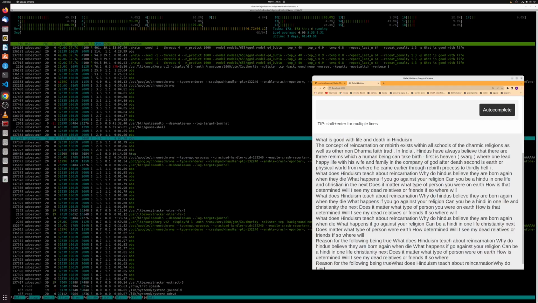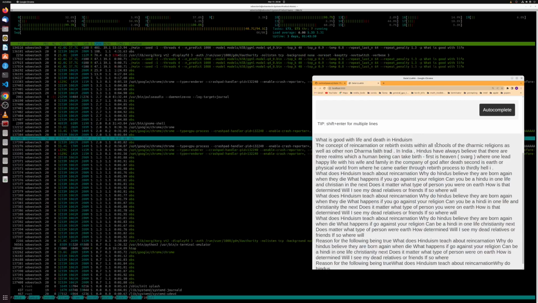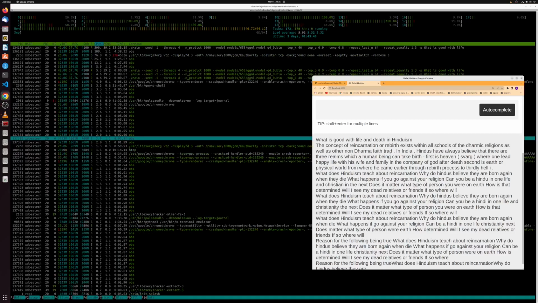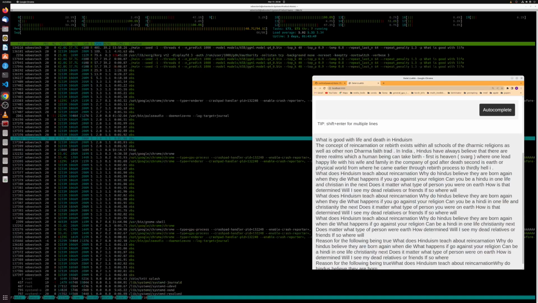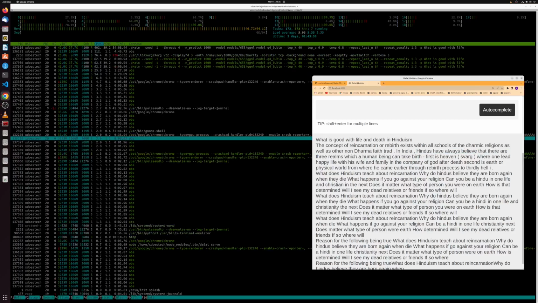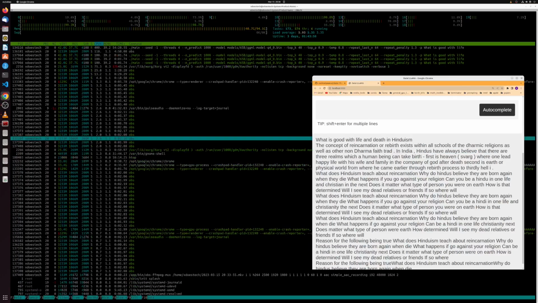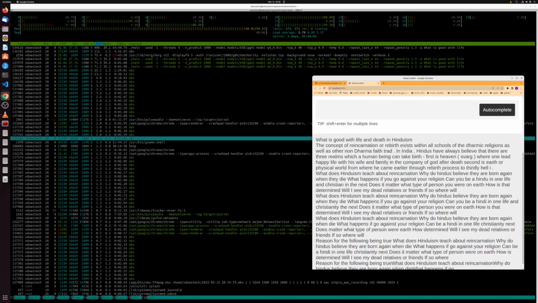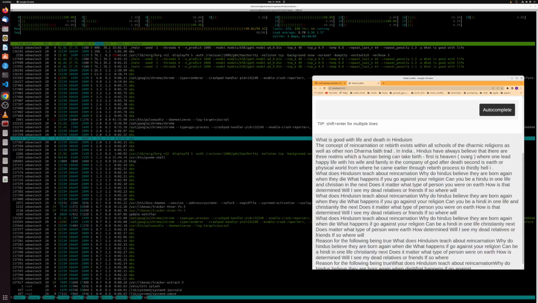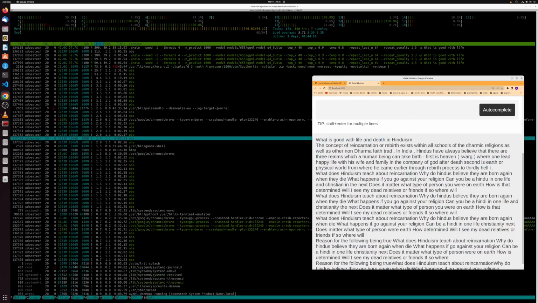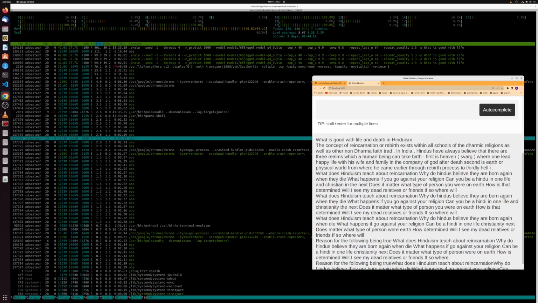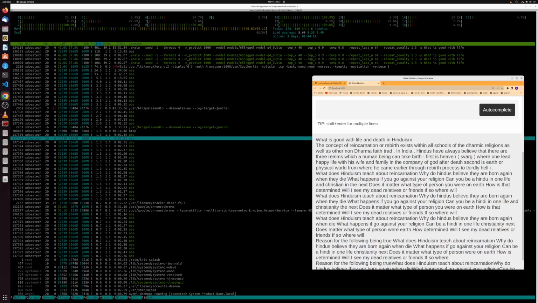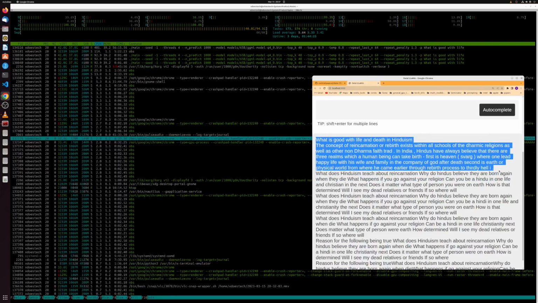And then it continued: "In Hinduism, the concept of reincarnation or rebirth exists within all schools of the Dharmic religions as well as the non-Dharma faith trad. In India, Hindus have always believe" — there's already a typo here. "There are three realms which a human can take birth. First is heaven, Svarg, where one lead happy with his wife and family in the company of God." Ooh, lowercase g, man. "After death, second is earth." Man, we're missing some commas here. "Or physical world from where he came earlier through rebirth process to thirdly hell." This is terrible, but it does run.